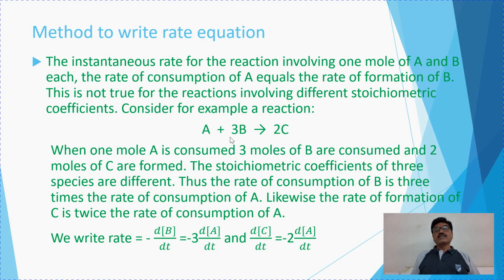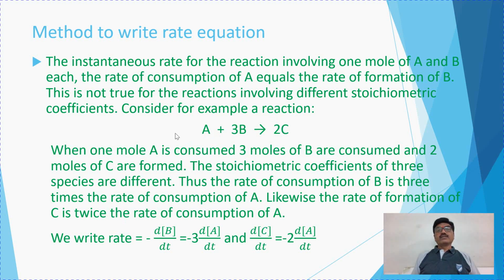Therefore, the rate of consumption of B is 3 times the rate of consumption of A. Look at this: the utilization of B is 3 times greater than that of A. Likewise, the rate of formation of C is twice or double the rate of consumption of A.